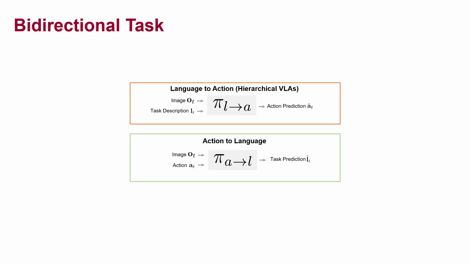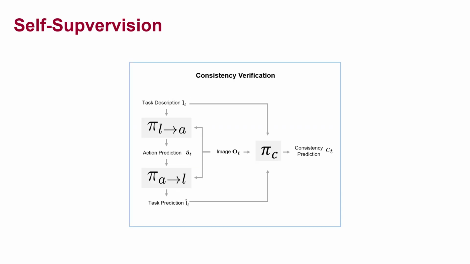On the other hand, we argue that from given demonstration data, a complementary skill of observing an action and generating the task description, A2L, can help robots deepen task understanding and maximize learning efficiency. Moreover, by taking advantage of bidirectional learning with A2L and L2A tasks, LACY provides a novel form of self-supervision by framing the problem through the lens of cycle consistency.